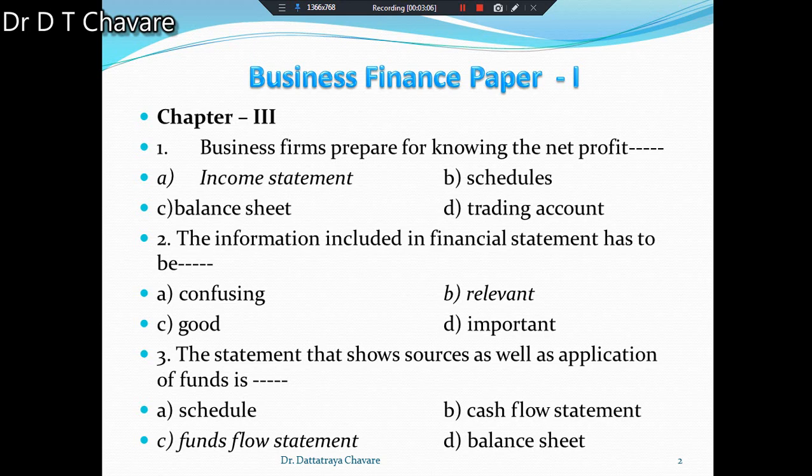Then the third question: the statement that shows sources as well as application of funds is dash dash. Four alternatives are given: schedule, cash flow statement, funds flow statement, and balance sheet. Among those four, you have to understand which statement is prepared for application of funds. Definitely the answer will be funds flow statement. A very simple answer, and that is the proper alternative for this question.